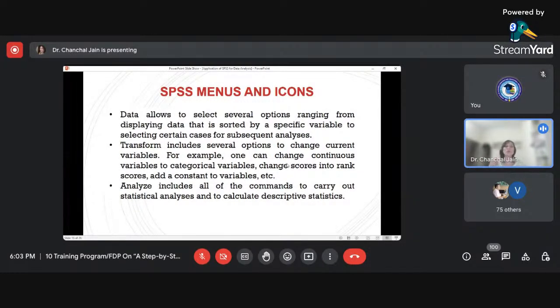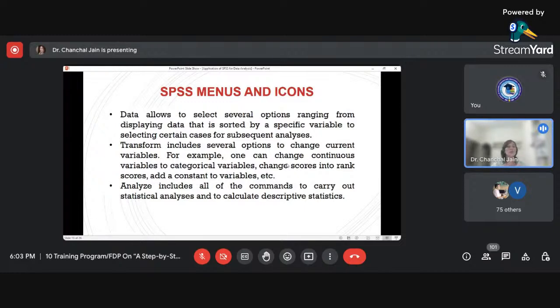So that way I need to name them, and after that we will work with those particular factors only. So what we can do, either we can sum those items, or we can take the averages of those items, and that way we can create these factors in the same file. In that case, the transform menu will help you to perform such kind of computation. So this is the role of the transform menu in the SPSS window.